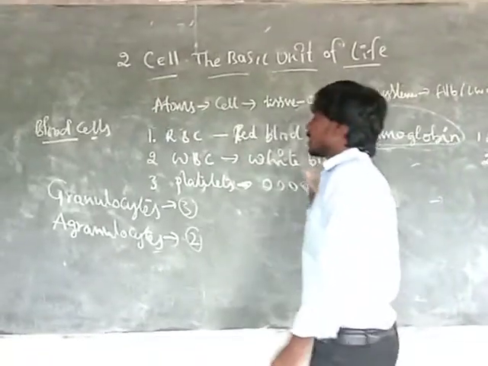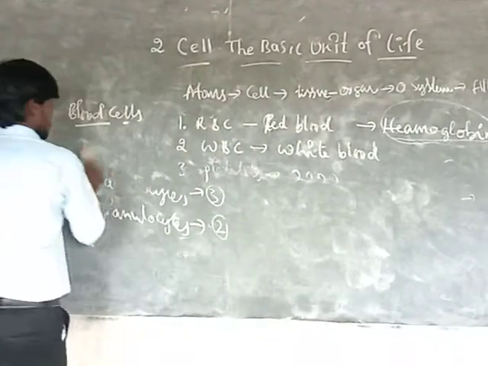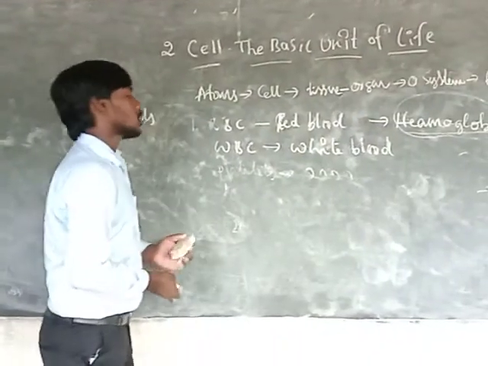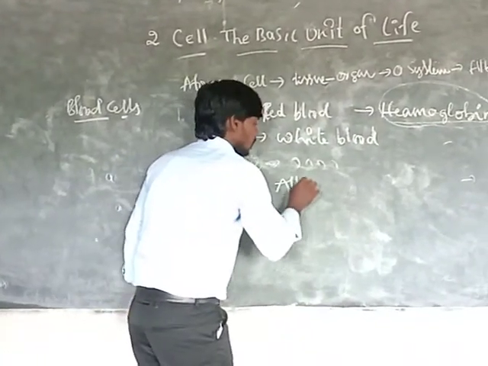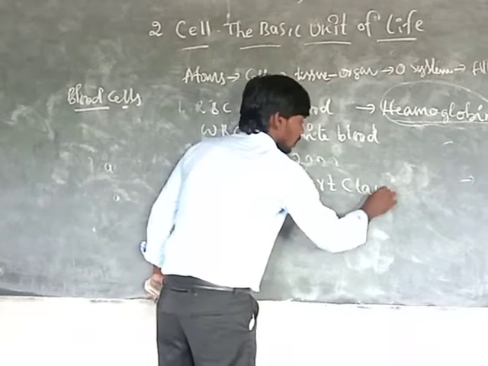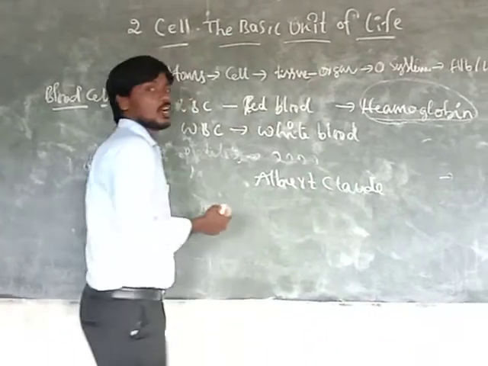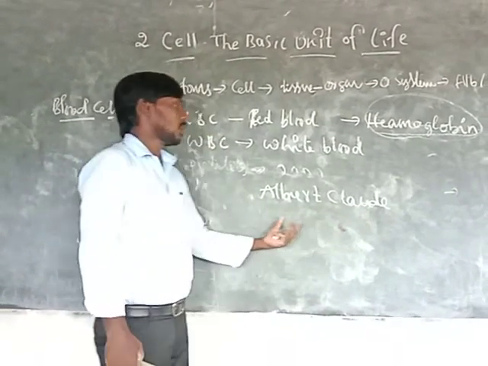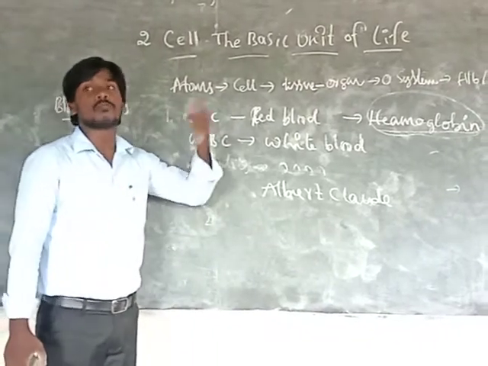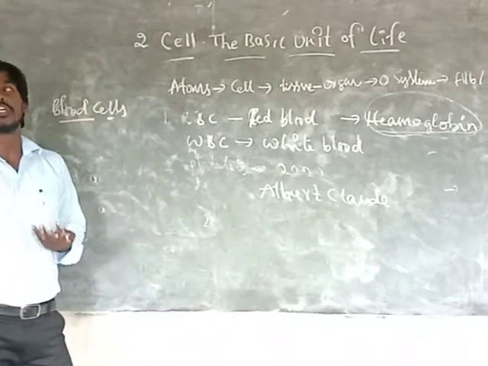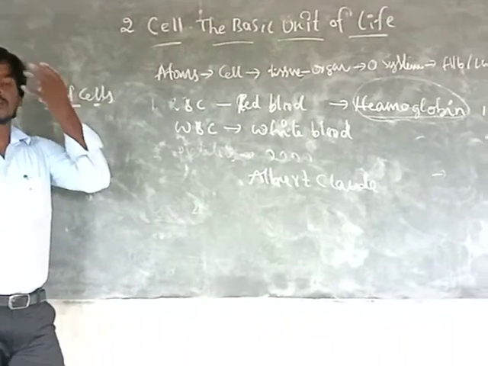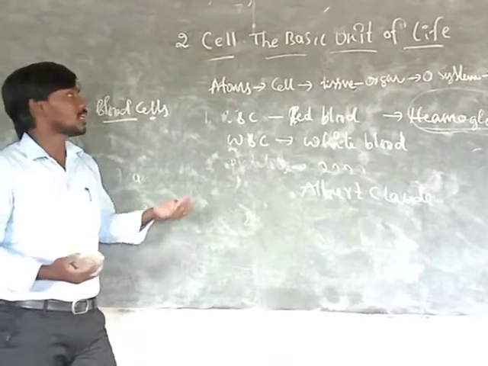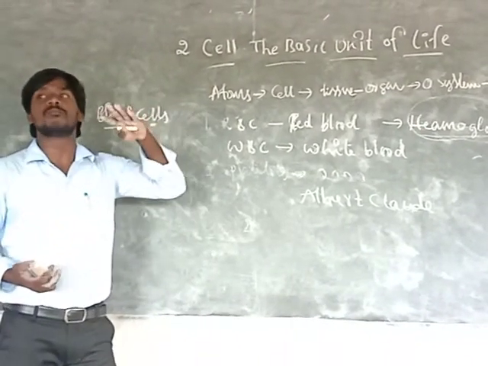And in the cell there is more than one cell organelle, different types of cell organelles. And one more thing: Albert Claude, the father of cell biology. Okay. So in the cell there are different types of organelles. Suppose in our body there are nose, eyes, ears, mouth, hands, stomach, legs, so many parts. In the same way, in the cell there are also so many parts.